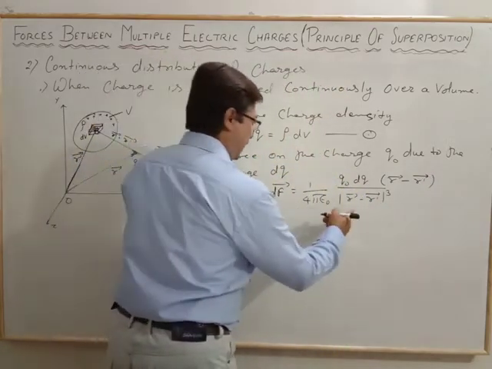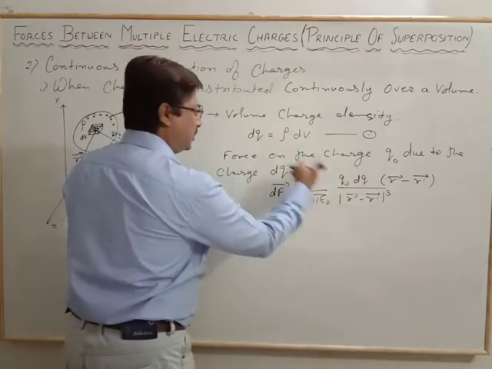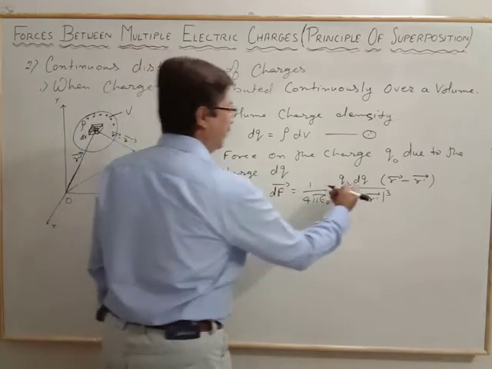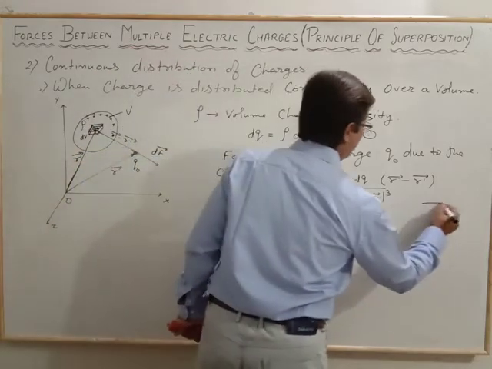So this is the arrangement. Now substitute equation 1 into this equation, let it be equation number 2.